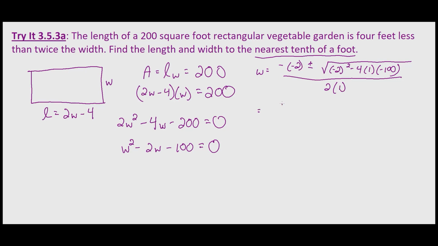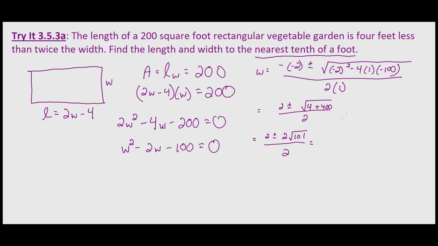Further simplifying, we get 2 plus or minus the square root of negative 2 squared, which is 4, plus 400, because negative 4 times negative 100 is positive 400, all over 2, which equals 2 plus or minus the square root of 404, which would be 4 times the square root of 101, which is 2 times the square root of 101, all over 2.